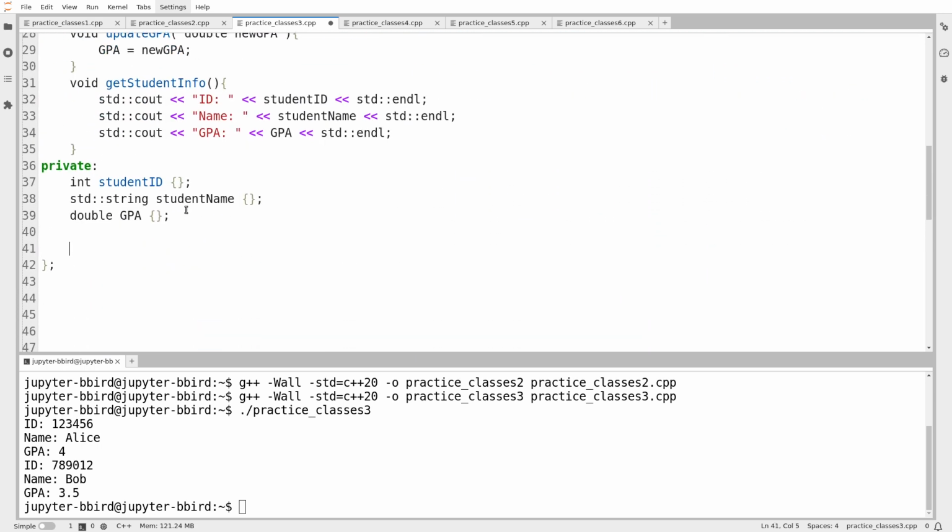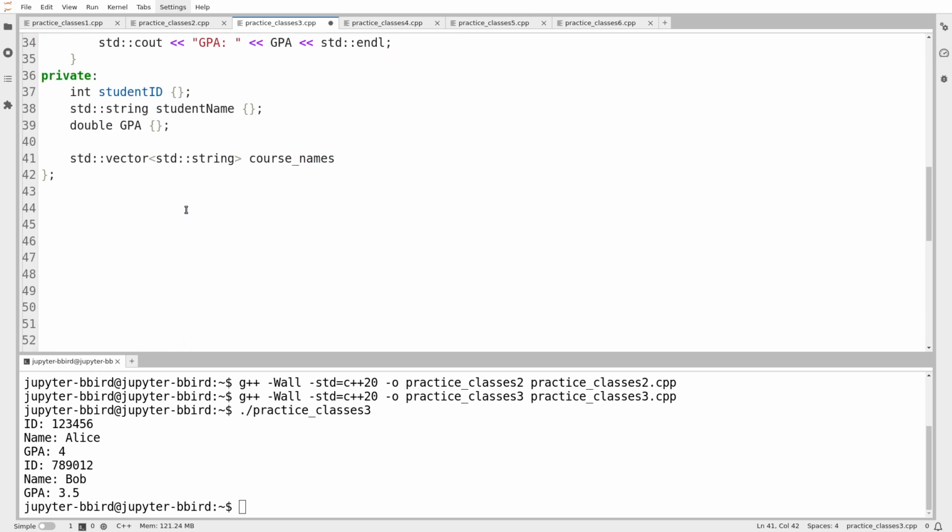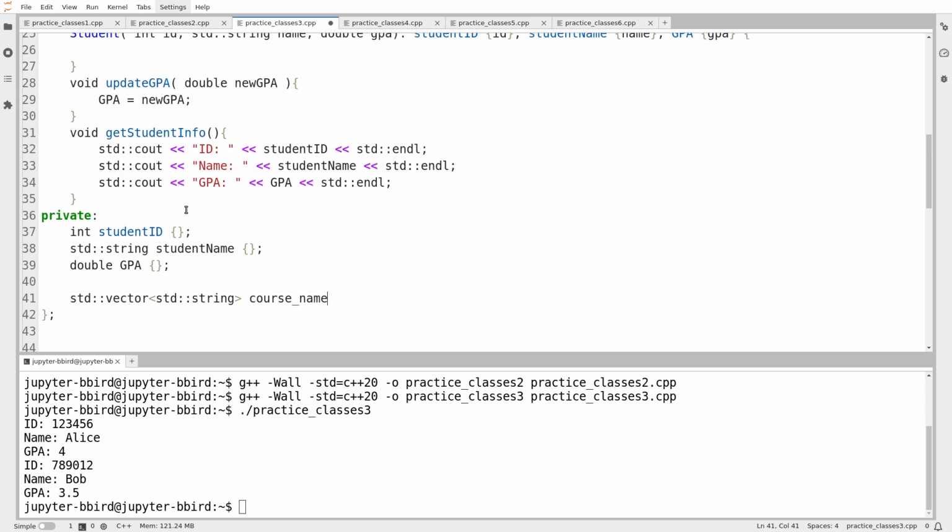So we'll say vector of string. I think the course names will be strings. Course, I'm going to use my own. Does it give me a name to use? No. So it says courses. Okay. So courses, there we go. And then we'll do not names, grades. I guess the grades can be ints until I receive any information to the contrary.